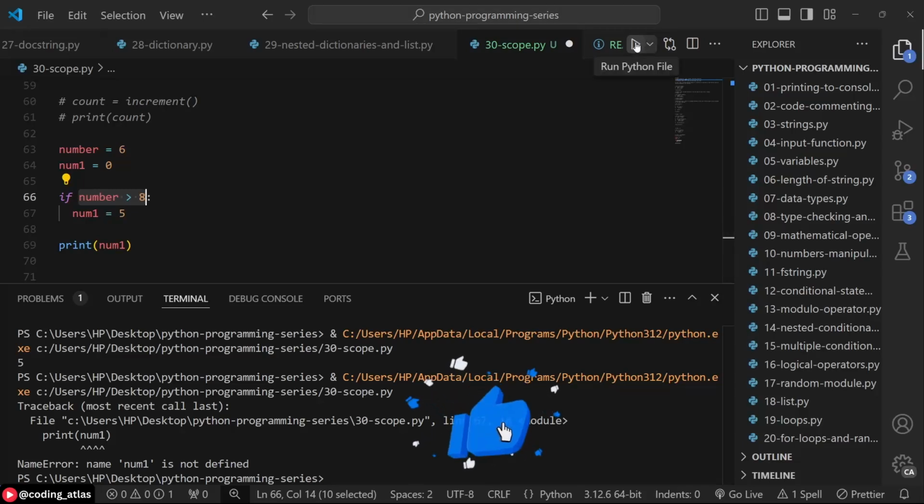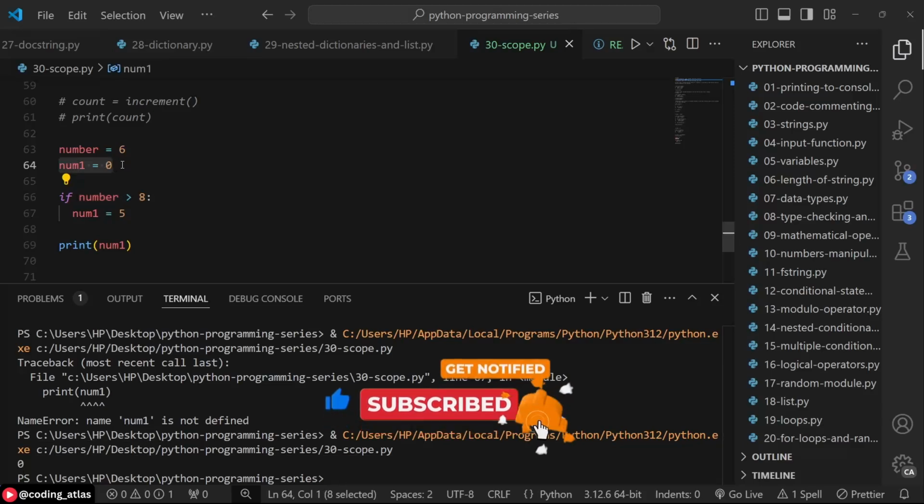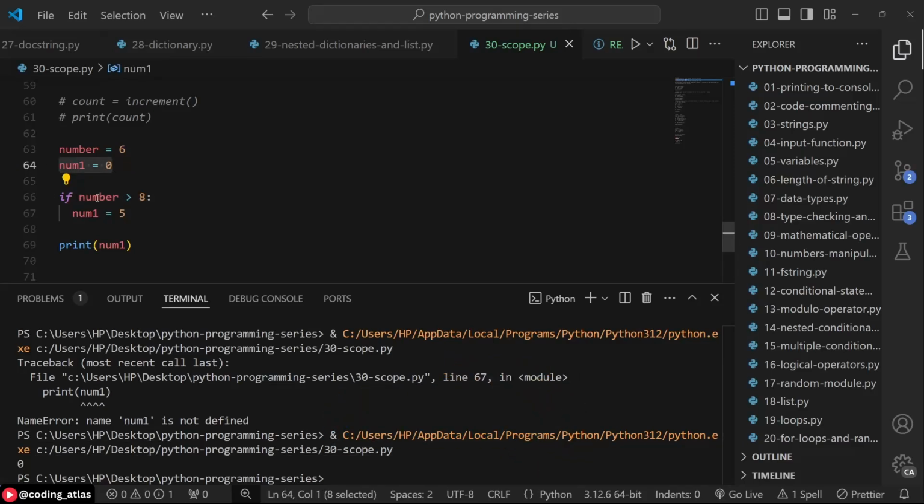So if you run this now, the condition is false, so your num1 is going to be 0. This is like an escape route in case the condition is not true. If the condition is true, this variable will be initialized and assigned this value. But if not true, then this is going to be the value of your variable. Summarily, in Python, the concept of block scope does not exist.